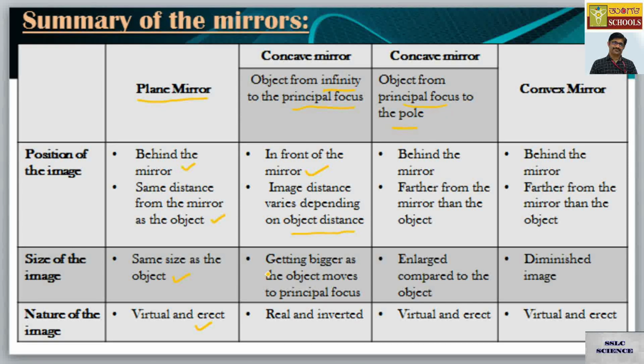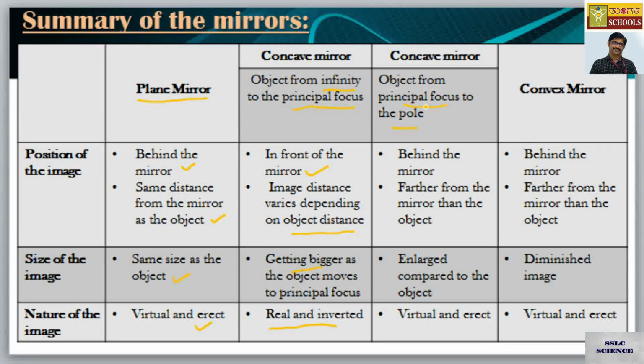Size is getting bigger as the object moves towards the principal focus. So whenever you are bringing the object towards the principal focus F, the image gets bigger and bigger, so that is the size concern. And nature of the image is real and inverted, in these cases.